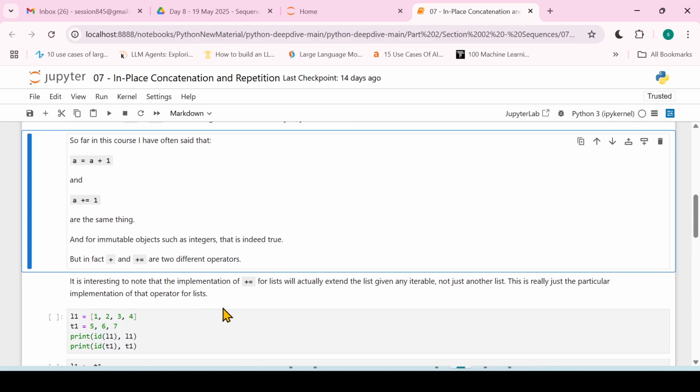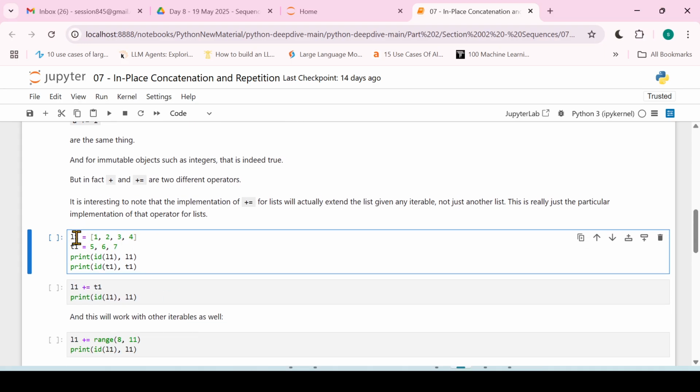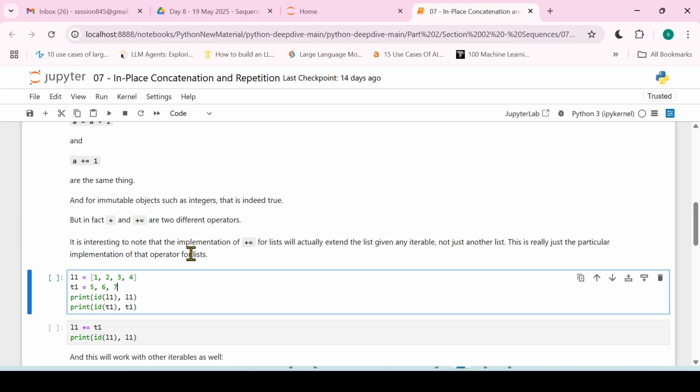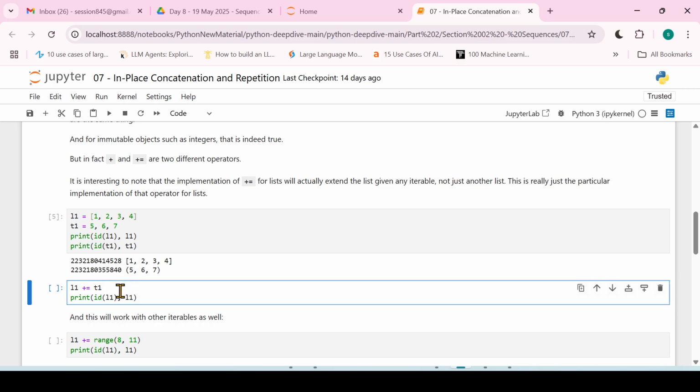Here the plus equal to operator will extend with any sequence data, not just a list. So consider that we have this L1 list, and then this tuple. We can check the IDs of these two, right? Now we are extending with the tuple. We say L1 plus equal to T1.